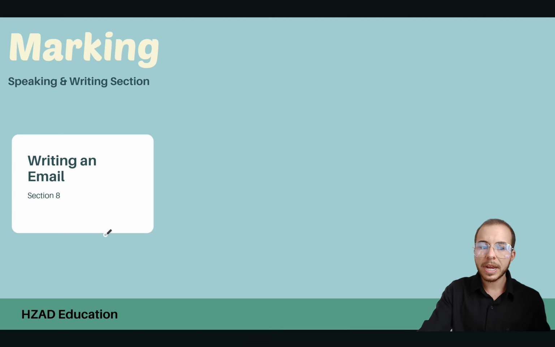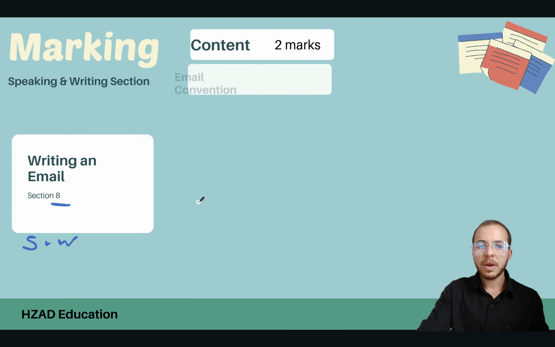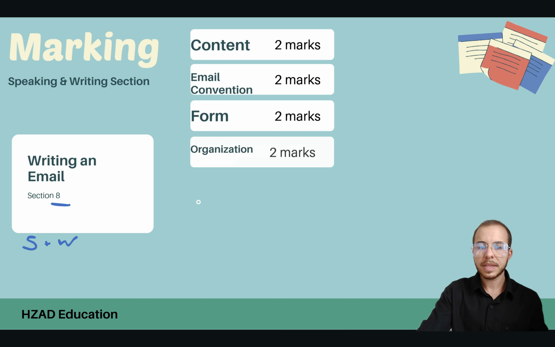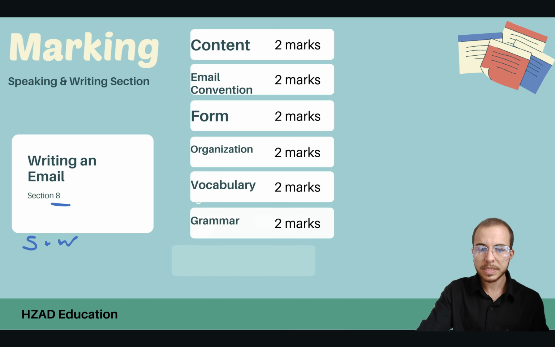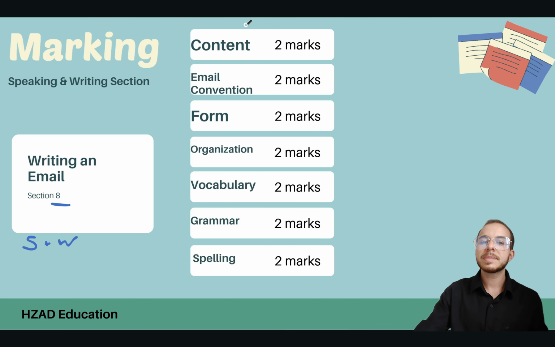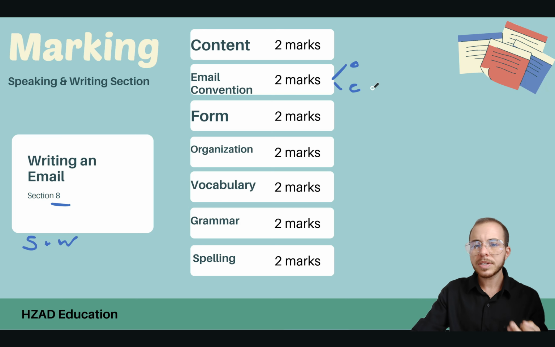Now, thinking about writing an email, this one is number 8. So it's the very last section of speaking and writing, the beginning of the exam. There are 7 different criteria that they are marking for. So yes, more marks, but each area is split into different categories. So hopefully you can get full marks. Content 2, email convention 2. Email convention is like if you have an opening and then the closing is something like sincerely, best regards, yours truly. So that's when you kind of sign your name at the bottom.